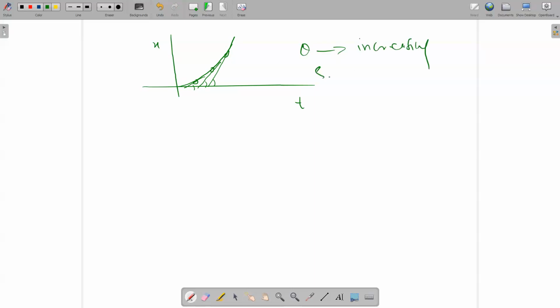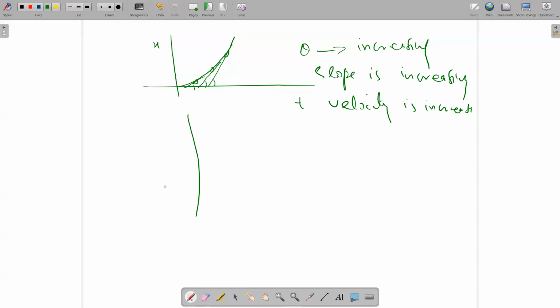Theta increasing means slope is increasing. Slope increasing means velocity is increasing. So this velocity is increasing, but constantly increasing. So the velocity time graph will be like this, constantly increasing.